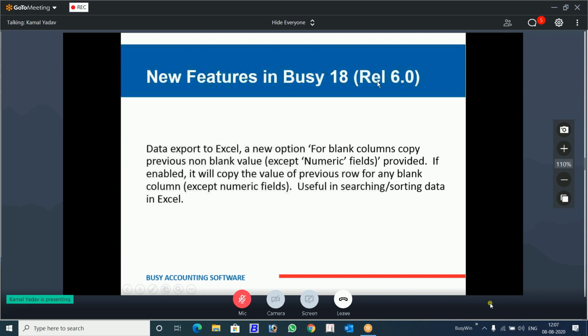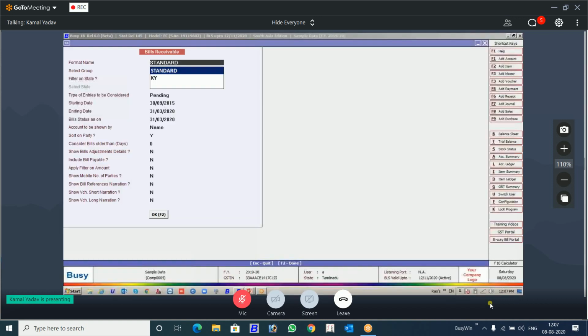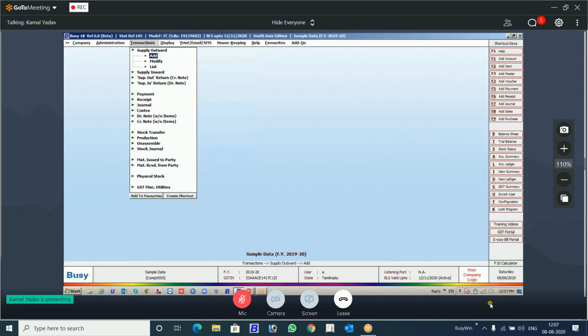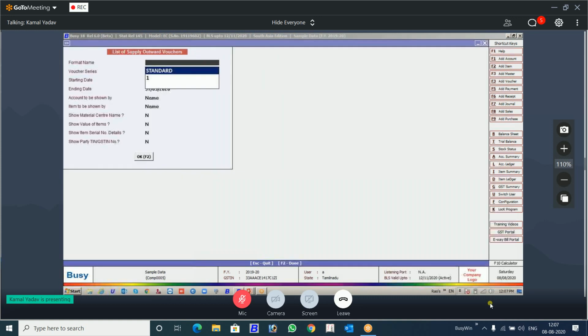Another thing is when you export data to Excel, there were some blank columns. Now you can fill those blank columns except numeric with the previous value. You will be able to understand when we do that in Busy itself. Let's take a simpler example of this.